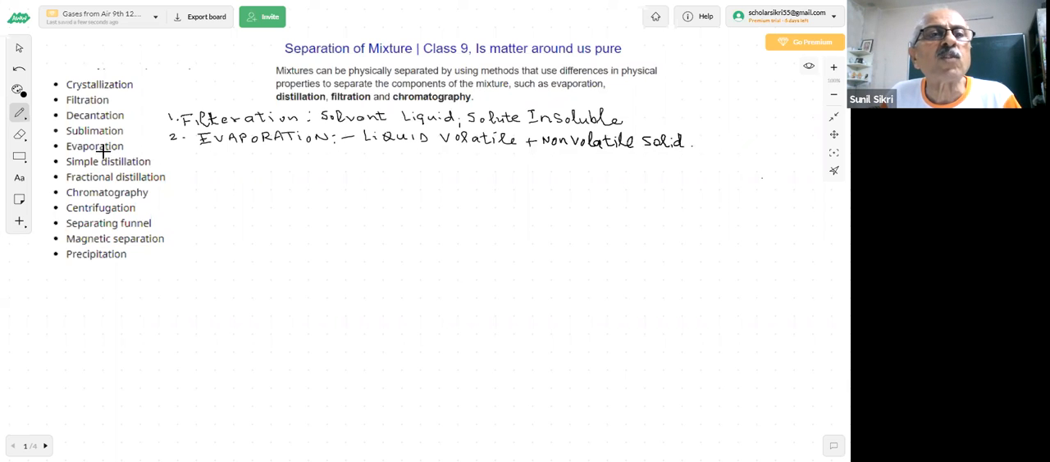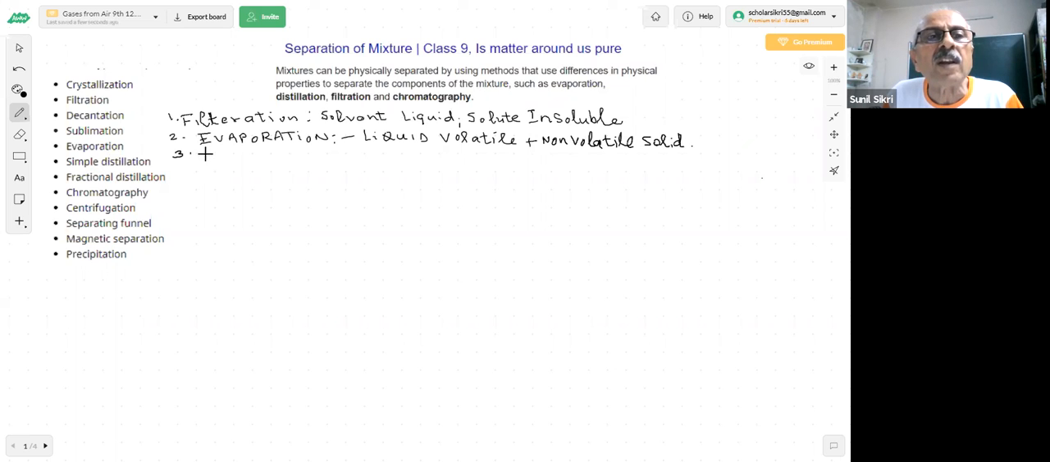So evaporation also, we know, students, what is evaporation. Very soon we are going to solve questions on this. I have a list of questions. Third, here what we are talking about is important, that you have seen here.